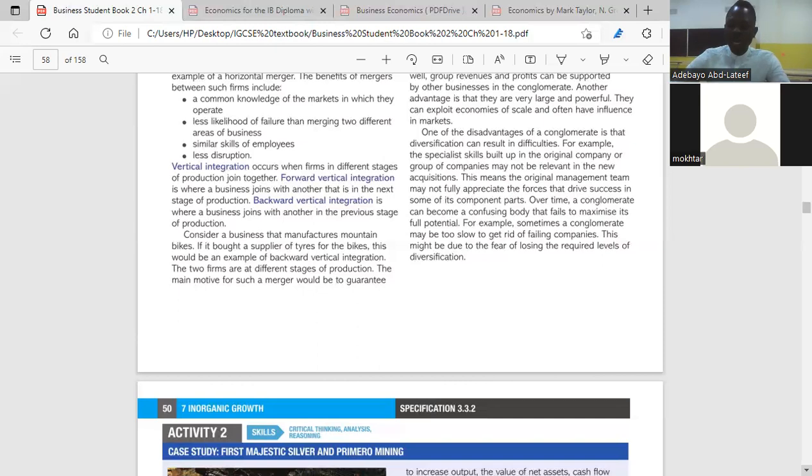So a Panadol company taking over a pharmacy that sells Panadol is an example of forward vertical. The Panadol company is in the secondary stage of production. The pharmacy is in the tertiary stage of production. So the company that produces is taking over the company that sells. That is forward vertical. Is it clear?